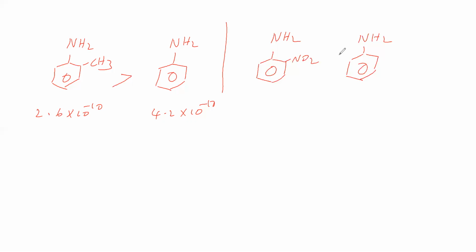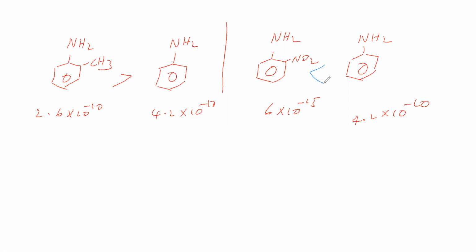Now we will see the experimental result. Kb for orthonitroaniline is 6 into 10 to the power of minus 15, and for aniline, you know that it is 4.2 into 10 to the power of minus 10. So the experimental result says that aniline is having more basic strength when compared to this one. Set. That means the explanation we gave for this, we should not give for this one, because the experimental result is not supportive.